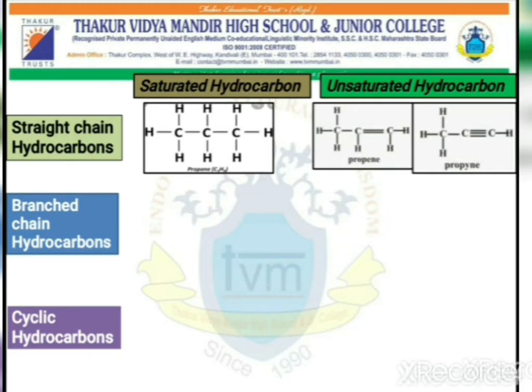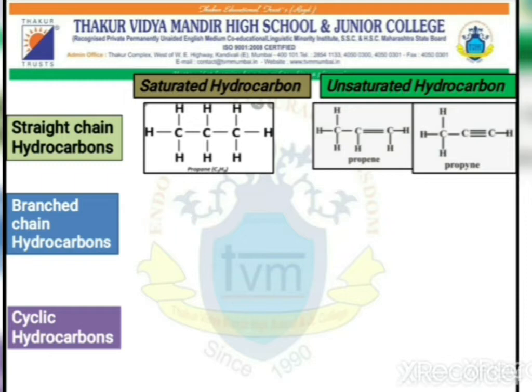So, in the first structure, since there is a single bond, it is called saturated. And as the bonds increase, the saturation decreases, so they are called unsaturated compounds. So your double bonded and triple bonded hydrocarbons are called unsaturated compounds, whereas single bonded ones are called saturated hydrocarbons. So that is an example from straight chain hydrocarbons.